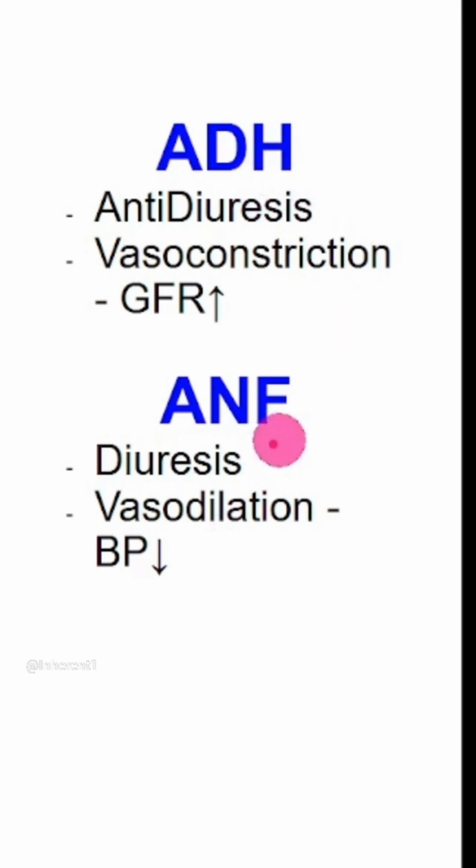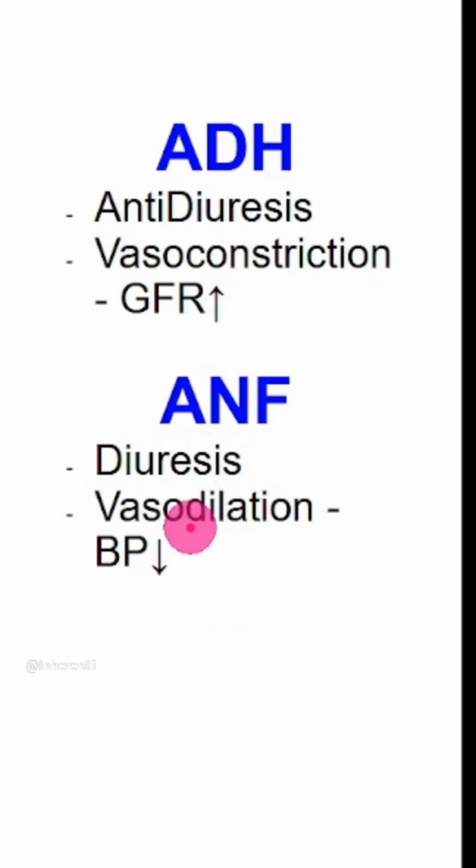So how are these two related, ADH and ANF? ADH, as the name suggests, anti-diuretic hormone. This is going to lead to anti-diuresis, conserving water. And there is another role, ADH will cause vasoconstriction. This will in turn increase the glomerular filtration rate, GFR.